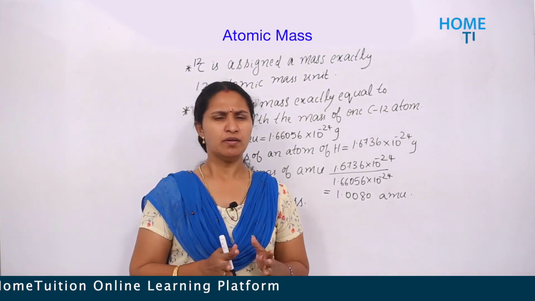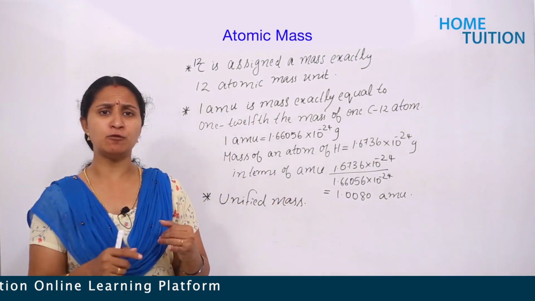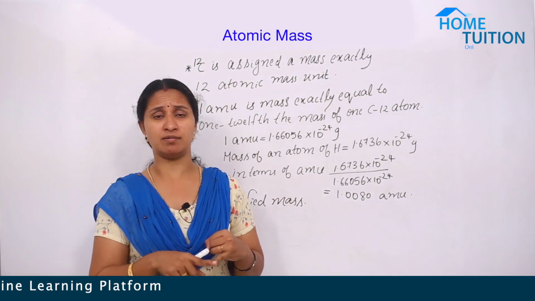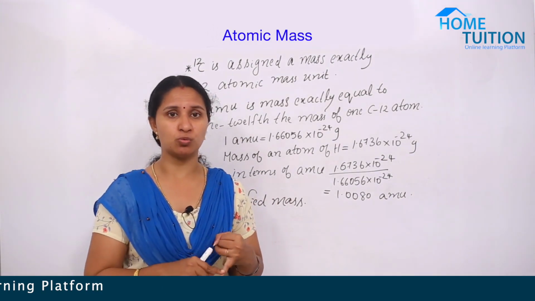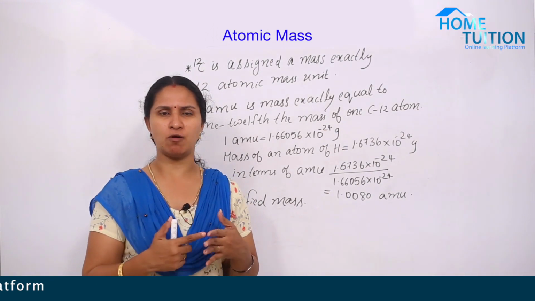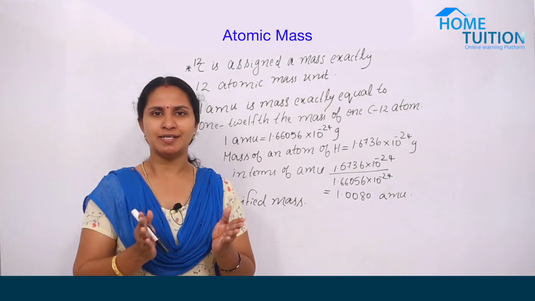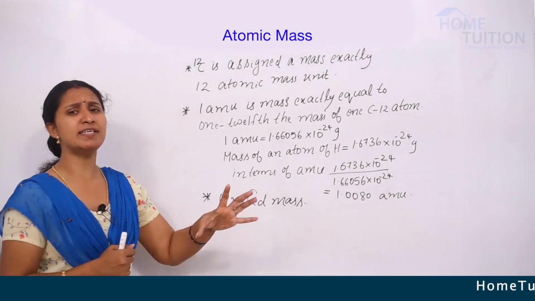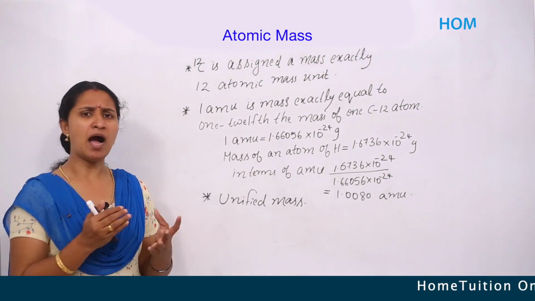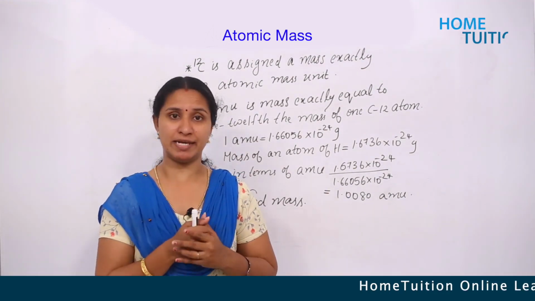Atomic mass. We know the atomic mass of different elements. For hydrogen, the atomic mass is 1. We know. Helium, it is 2. Then for carbon, it is 12. Oxygen, it is what? Yes, 16. Like that. What is atomic mass? And how is the atomic mass calculated?